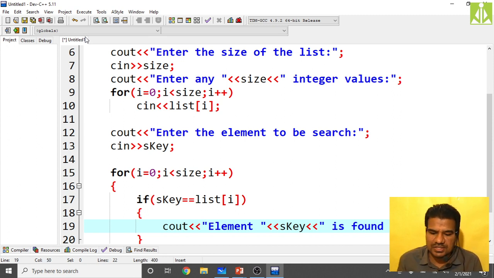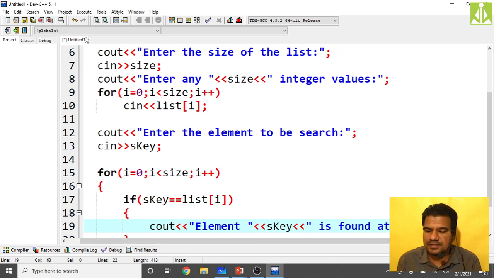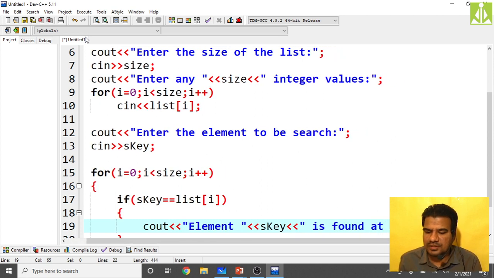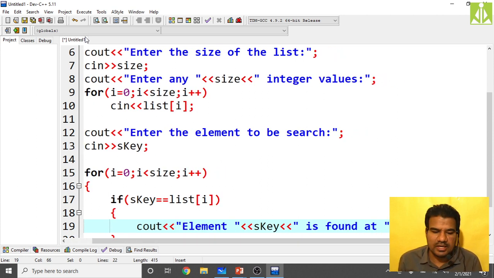At I location, isn't it? Print that I also, then "index", like this you print. Okay, put the semicolon at the end.